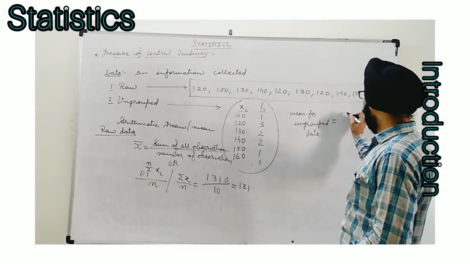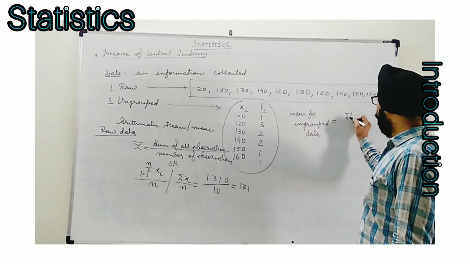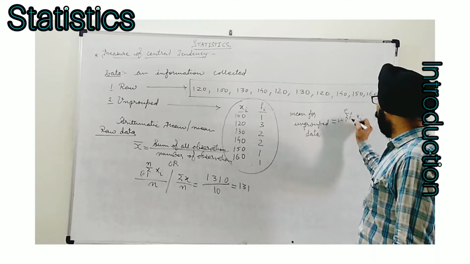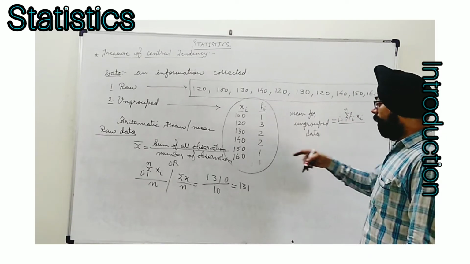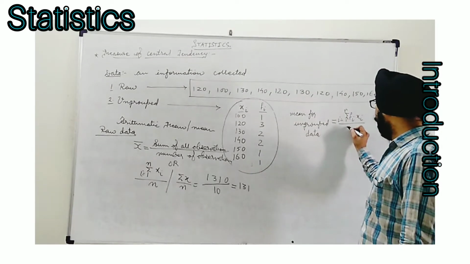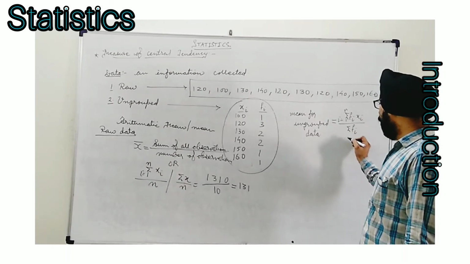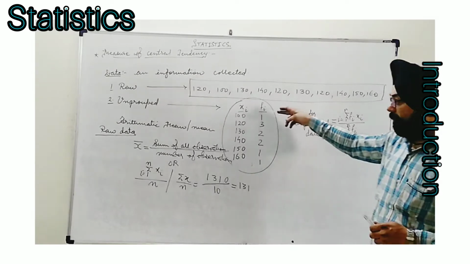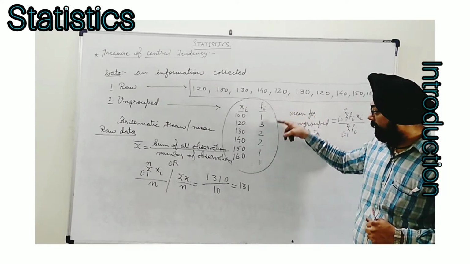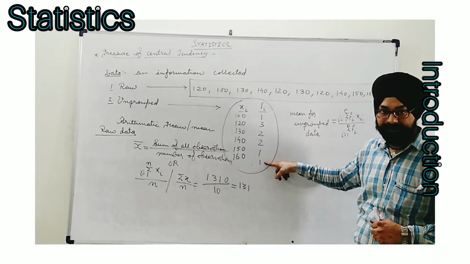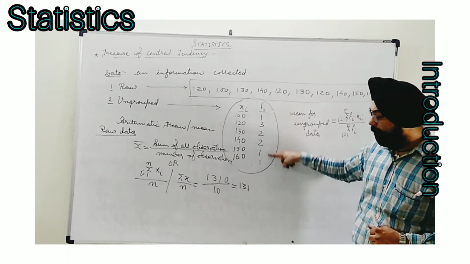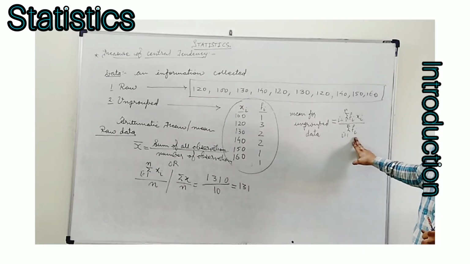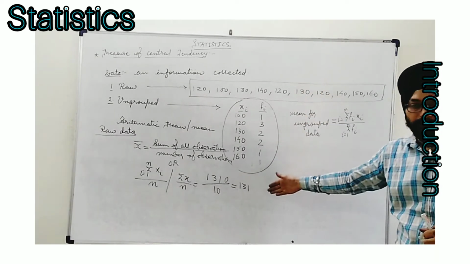Here we use the formula summation fi xi, again i is equal to 1 to n, divided by, now we do not take the number of observations here, this is summation fi, i is equal to 1 to n. Here to find the number of observations, as we have shortlisted the number of repetitions, that's why we add up these repetitions to find the number of observations. That's why we do not write the value of n here, we simply put the sum of frequencies.